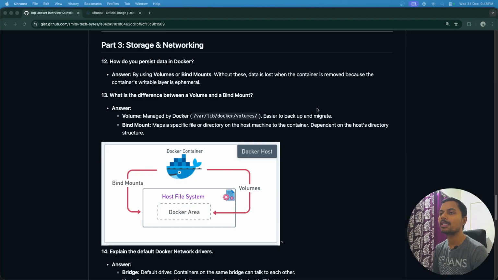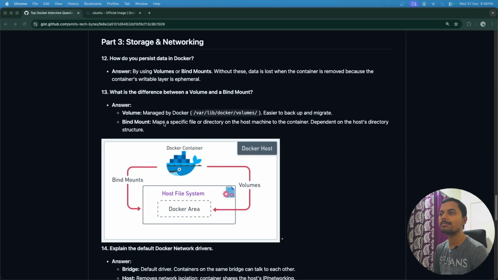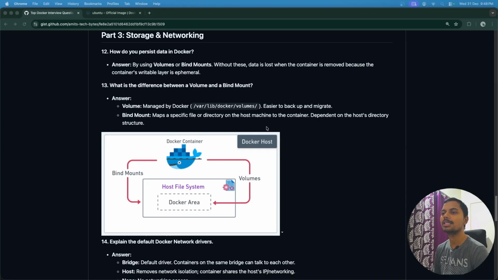Okay, but consider you have one specific folder that you have created in a particular drive, and you want to map that into the Docker container. In that case, we use bind mount. Okay, so it maps a specific file or directory on the host machine to the container. So that is the difference. Okay, so both volume and bind mount we use to store our important data outside the Docker container.